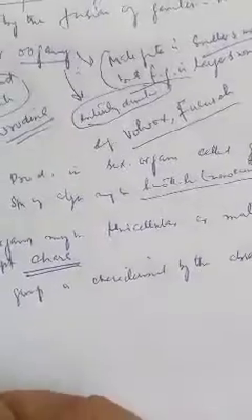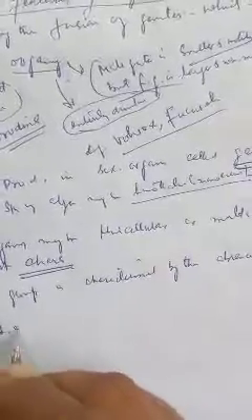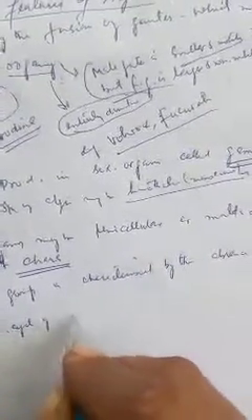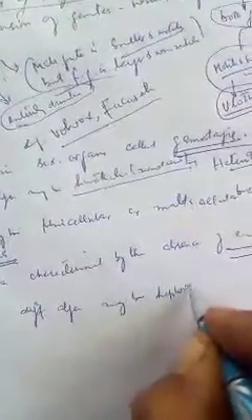The life cycle of different algae may be haplontic, diplontic,